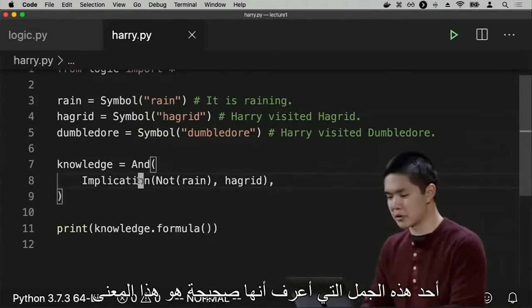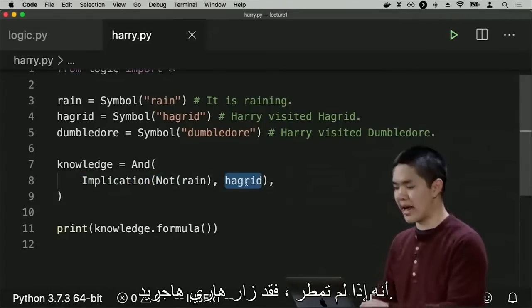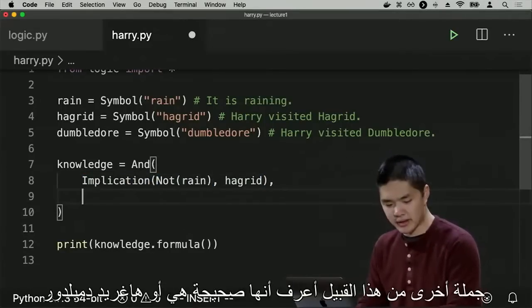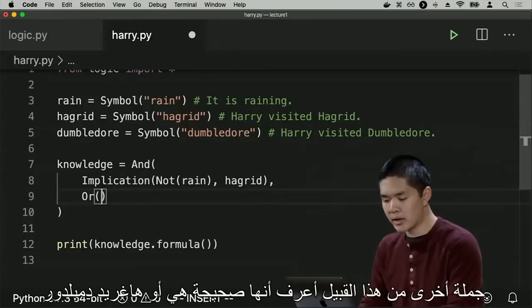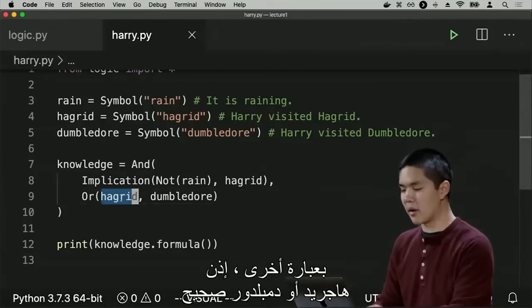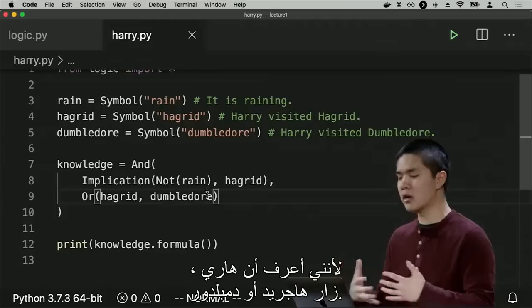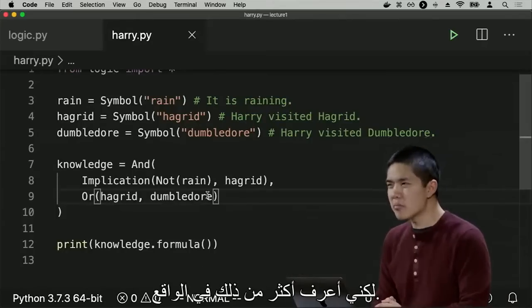One such sentence that I know to be true is this implication, that if it is not raining, then Harry visited Hagrid. Another such sentence that I know to be true is Or Hagrid Dumbledore. In other words, Hagrid or Dumbledore is true, because I know that Harry visited Hagrid or Dumbledore. But I know more than that, actually.